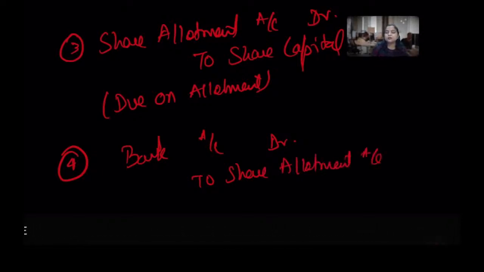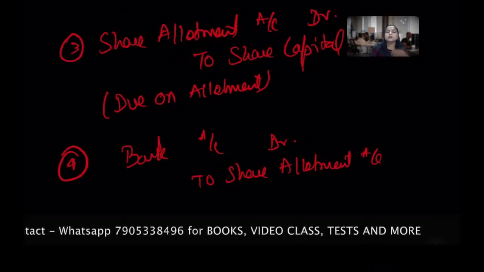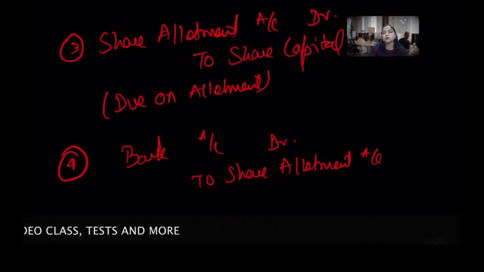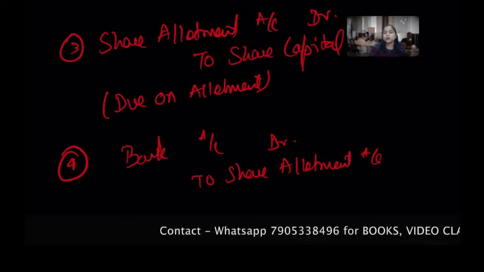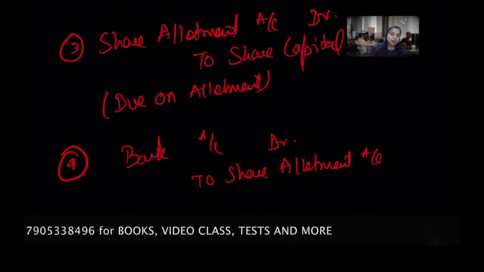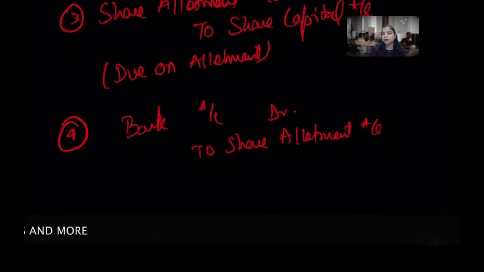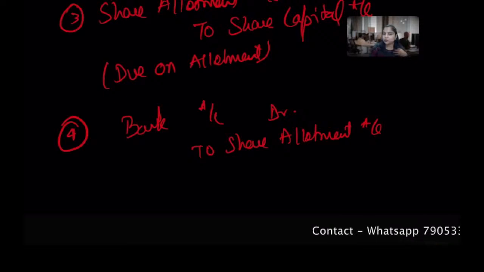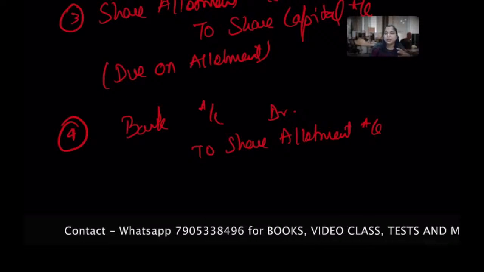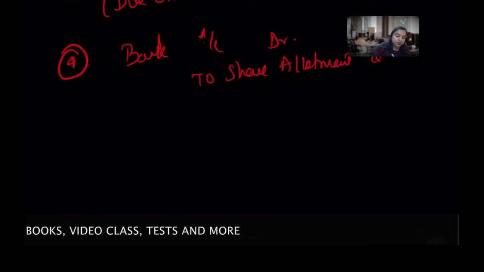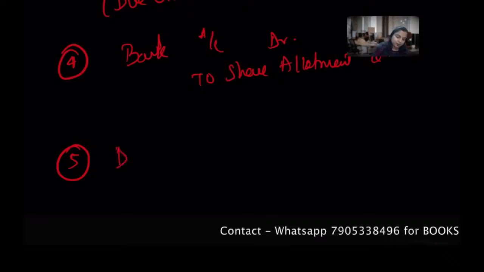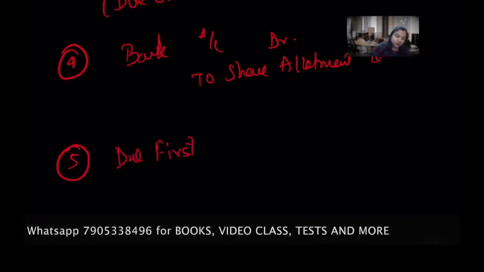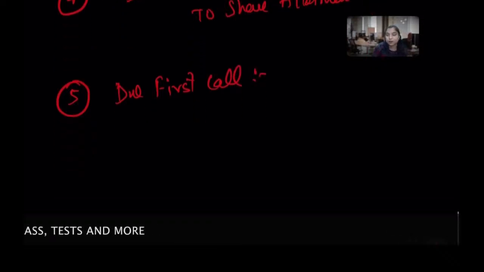So whatever amount we actually received against the allotment will be shown in this entry, and in the narration you can write that being the amount received on allotment on X shares of rupees X each, whatever the amount, 1, 2, 3. Similarly, if I need a third installment, on behalf of the company, I'm the board of directors, I need a third installment to run the company, I call you again. That means I make the due entry again. On making the first call, I due my first call, but actually it is the third installment I'm going to ask you.